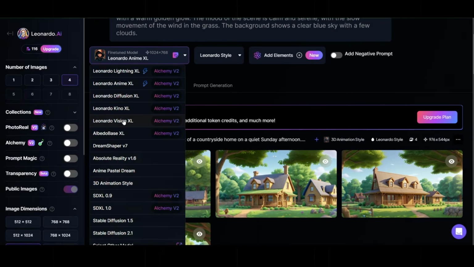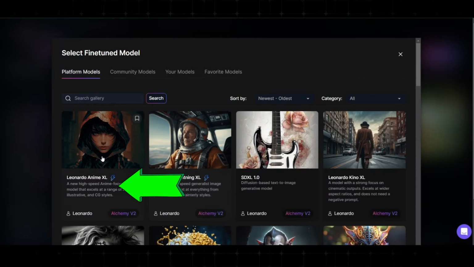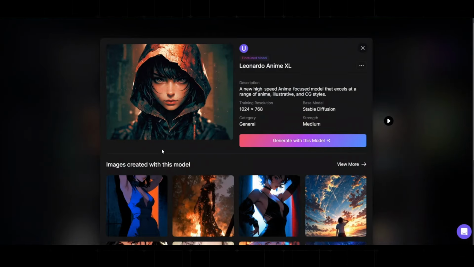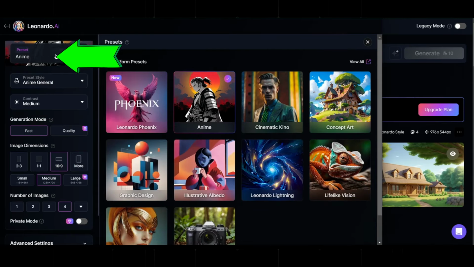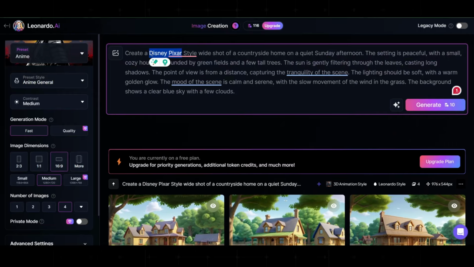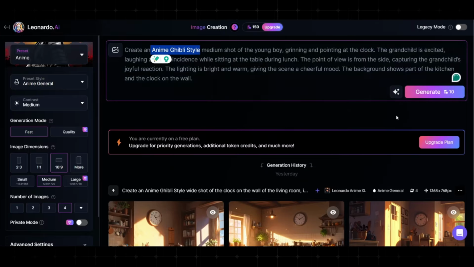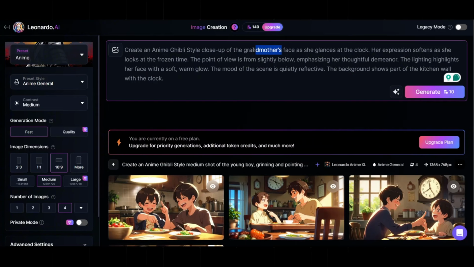Now for the anime style, click on the fine-tuned model, select Other Model at the bottom, then click on Leonardo Anime XL and click Generate with this model. Under Preset on the side, select Anime, then paste the first prompt here. Before you generate, change the style to Anime Ghibli. The same process applies to both styles, just make sure to change the fine-tuned model. You can also tweak some prompts to get your desired images and then download them.